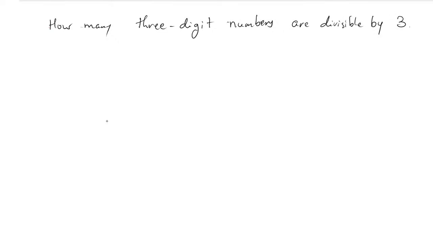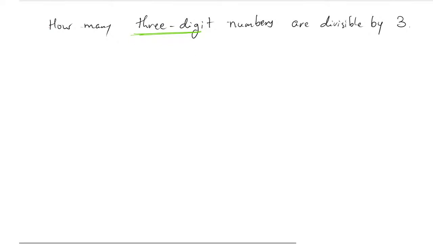So the first question, you understand it: how many 3-digit numbers are divisible by 3. They have given 3, so according to this we have to find 3-digit numbers, not 2-digit numbers. You know the numbers divisible by 3 are 3, 6, 9, 12, 15 and so on. But the problem is they are not asking about 1-digit or 2-digit numbers. They are concentrating on 3-digit numbers, so you can't go with 1-digit and 2-digit numbers. We have to find the first 3-digit number which is divisible by 3.